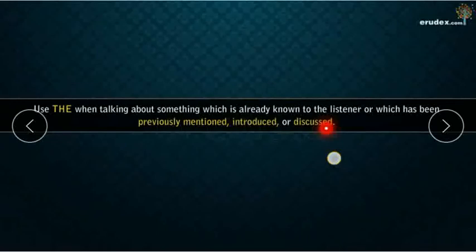So you already know. If you know something already, it is known to you, or it has been previously mentioned, already told to you, introduced to you or discussed with you. That is where we use the article the. Understood? This is the definite article. The is the definite article.